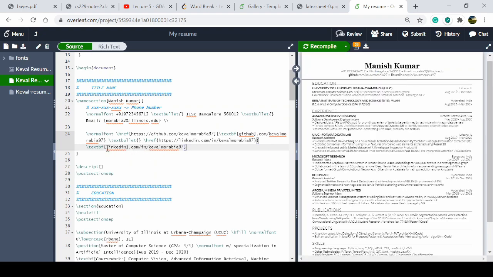So if you don't want to write in bold face, just remove slash text bf and just write here, like as you do.